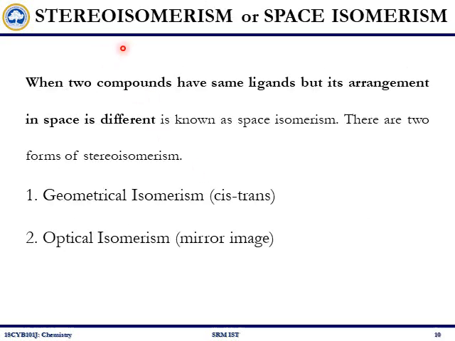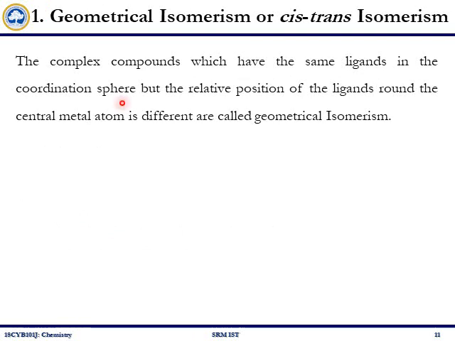Next, we will be discussing stereoisomerism or space isomerism. When two compounds have the same ligands but their arrangement in space is different, it is known as space isomerism or stereoisomerism. There are two forms: geometrical isomerism and optical isomerism. Geometrical isomerism.